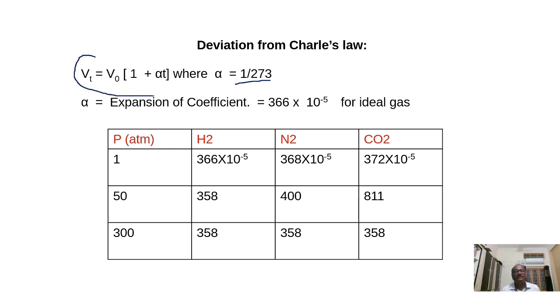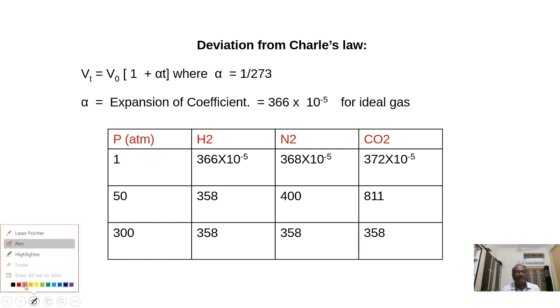Vt is equal to V0 into (1 plus alpha t). Here alpha will be equal to 1 by 273, because V0 is taken as common. So this 1 by 273 is called the thermal expansion coefficient, or we say it is the expansion coefficient.